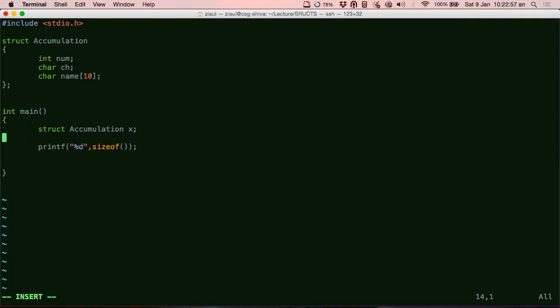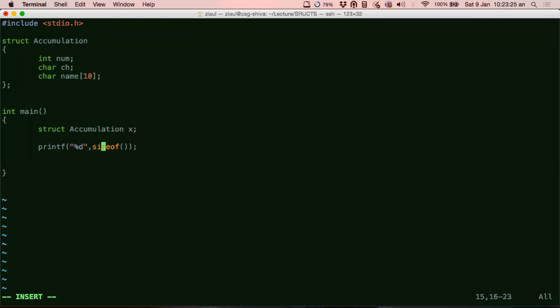Now I want to know the size of each of these members, and then we would know for sure the total size by finding the sum of each. For us to do that, we have to have a way of accessing each member of the structure. How do I access each member of the structure?